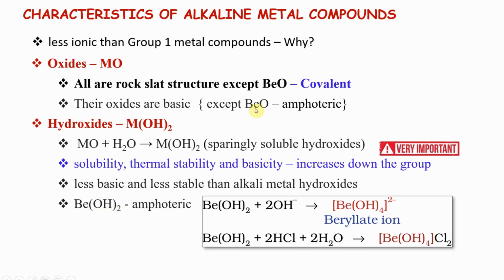Beryllium hydroxide is amphoteric. Beryllium oxide மாதிரியே தான் corresponding water போட்டால் beryllium hydroxide is amphoteric. These are the two reactions that show that this is amphoteric. Reacts with OH minus means it behaves as an acid. Forms a beryllate ion, sp3 geometry, square planar structure. It behaves as a base by reacting with an acid and forms the same beryllate ion.